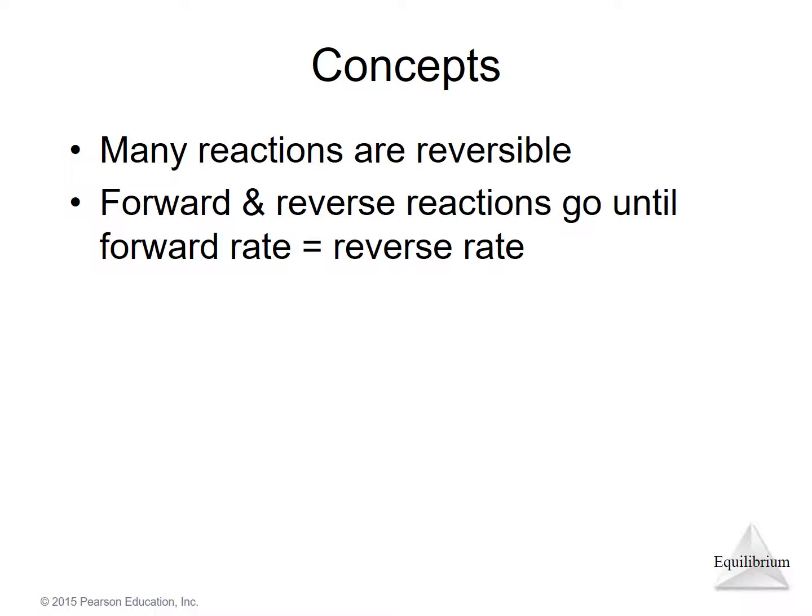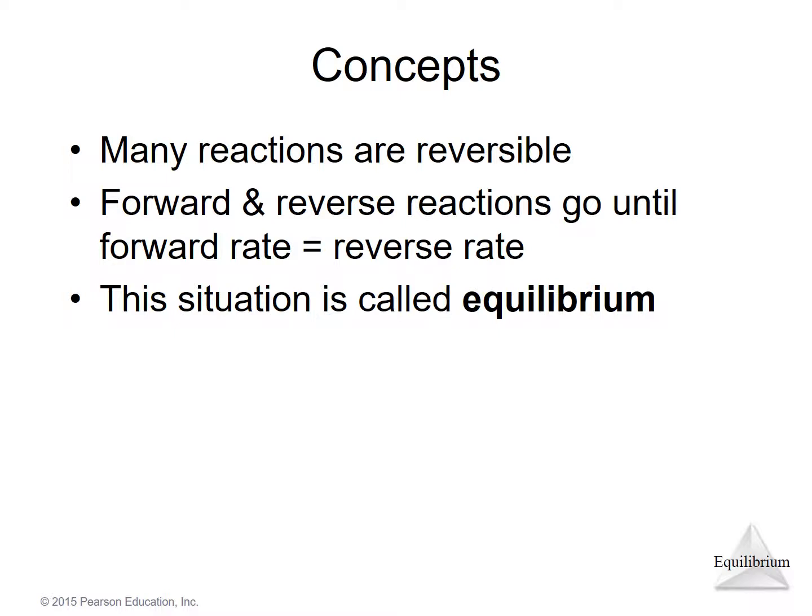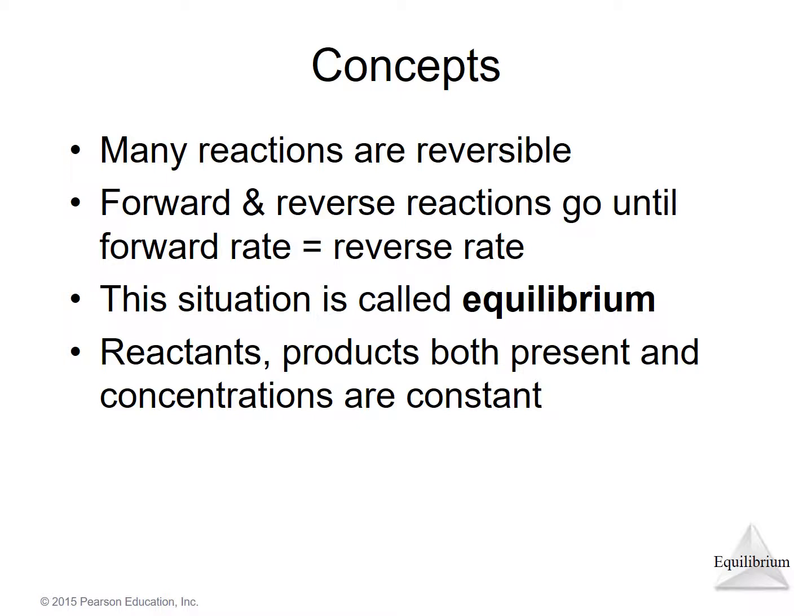At that point, there is no further change in concentration. That situation is called equilibrium, or chemical equilibrium. The reactants and products are both present, so we haven't used up all our reactant, and the concentrations are constant.